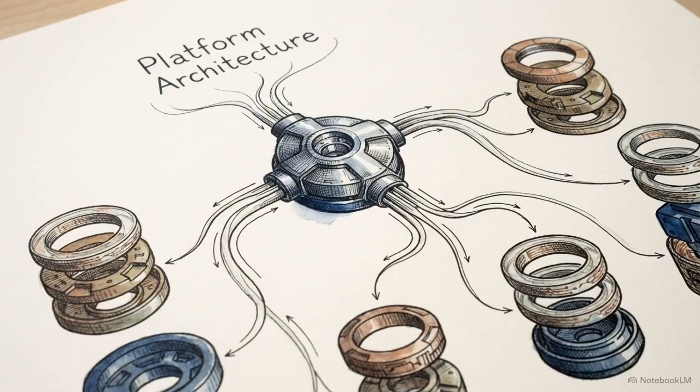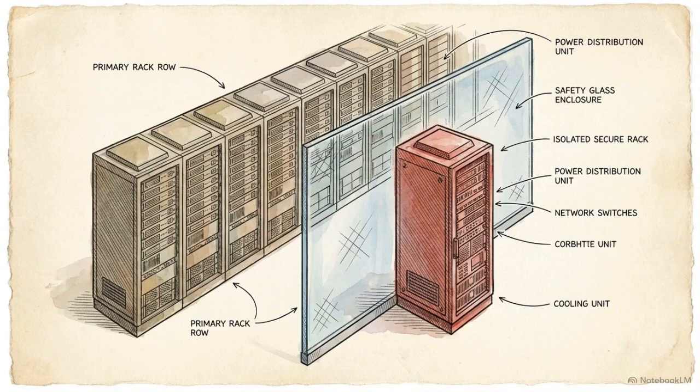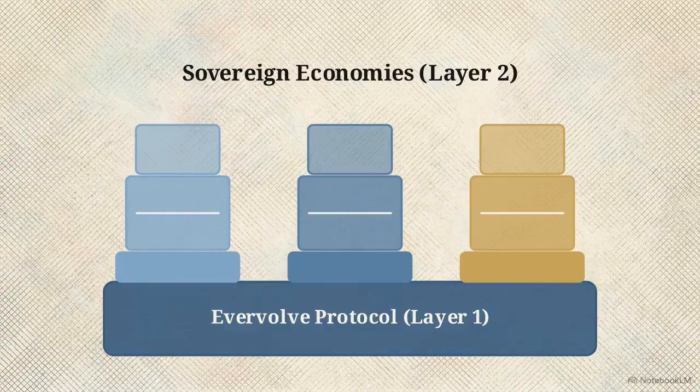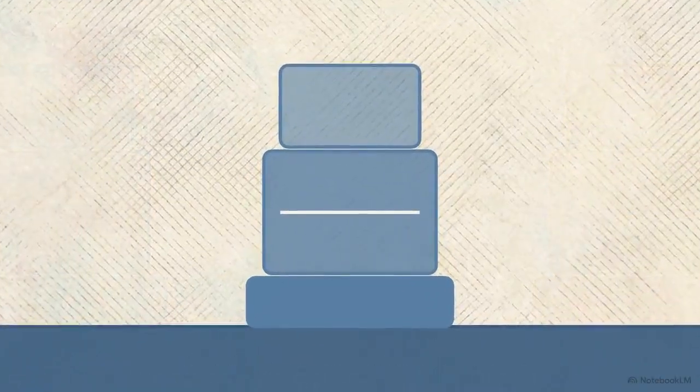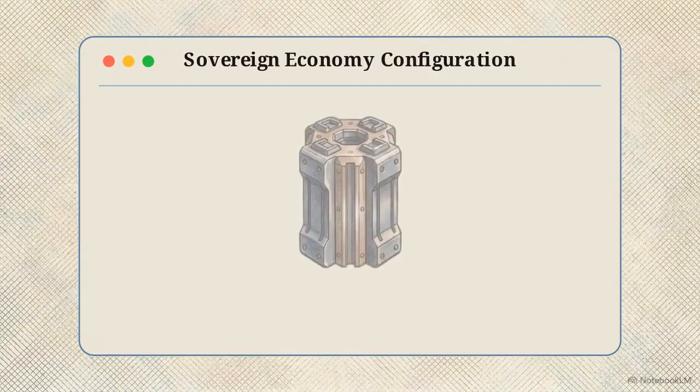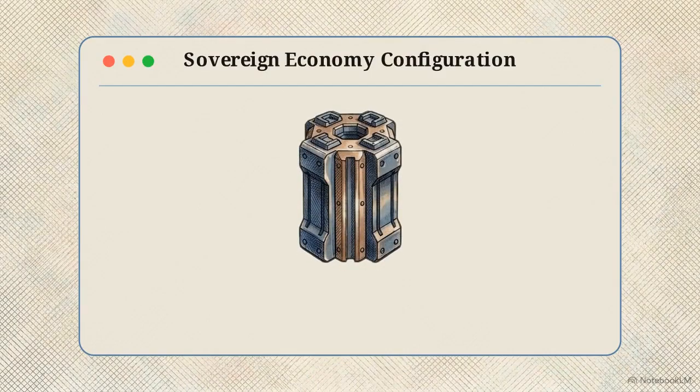Evervolve AI developed a tokenization-as-a-service model built on federated tokenization to navigate this landscape. Instead of risking the entire business on a single meta token, Evervolve allows enterprises to isolate their compliance exposure. Each organization launches a modular, self-contained sovereign economy on top of shared infrastructure. Consider an enterprise deploying a new sovereign economy on the Evervolve platform. The process begins with a blank architectural slate.